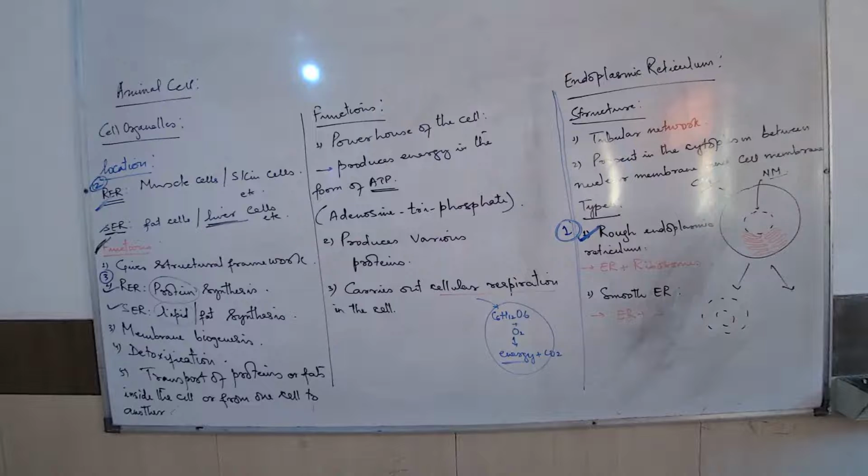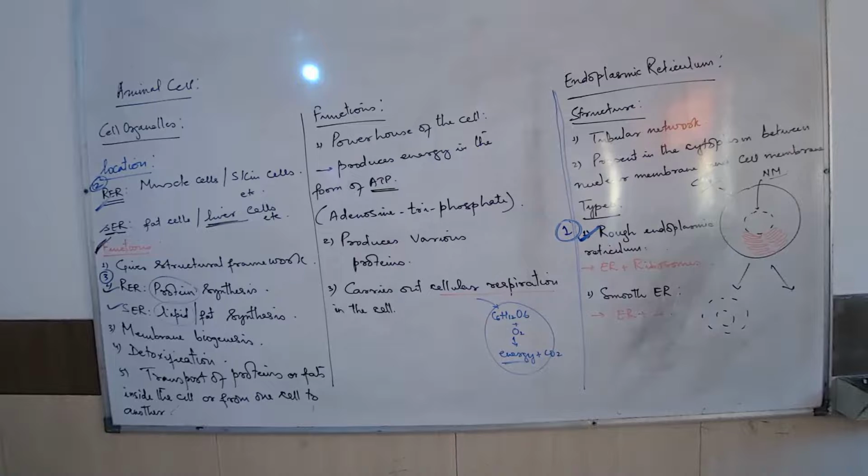So what is the first one? The first point under RER is has ribosomes on the outer surface. What will we write for SER? Does not have ribosomes on the outer surface. No ribosomes.